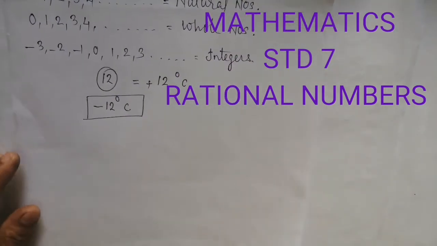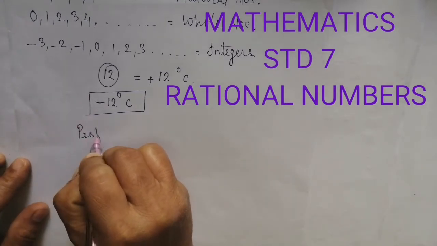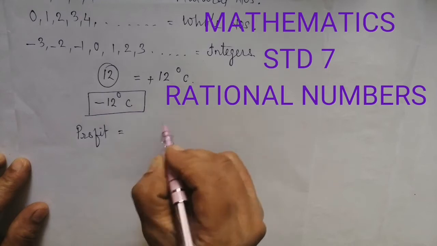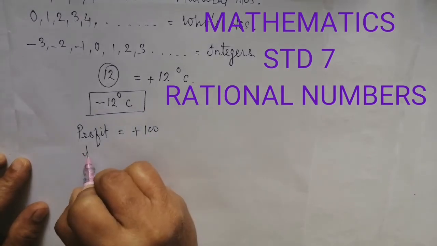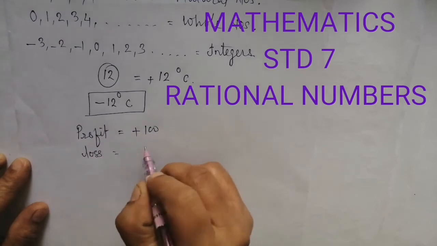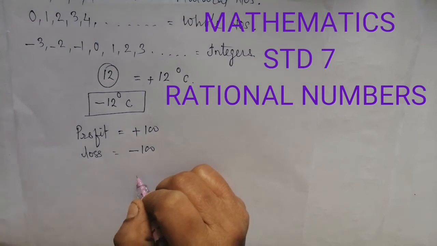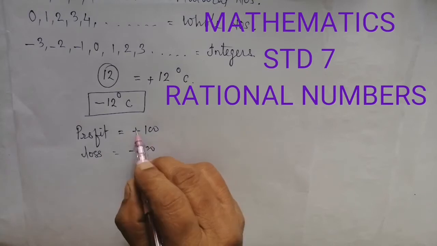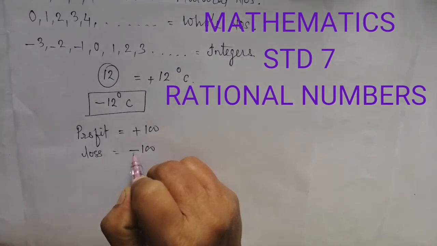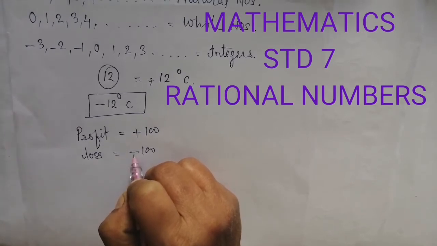Same way, in the last lesson we learned about profit and loss. If we are discussing a profit of 100 rupees, that means plus 100. If we are talking about a loss, that is called minus 100 rupees. Minus 100 means loss, plus 100 means profit. When we add plus and minus before a whole number, these numbers are said to be integers.